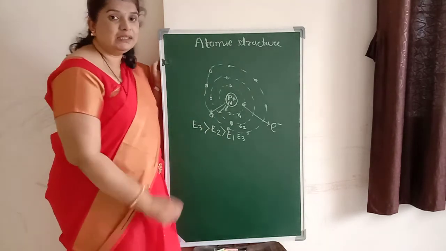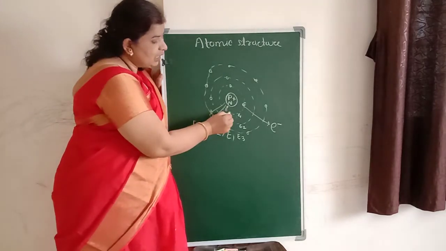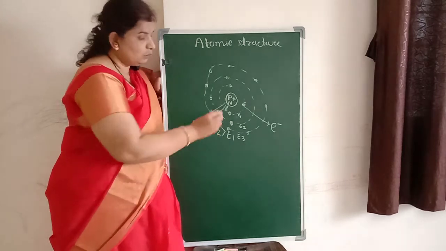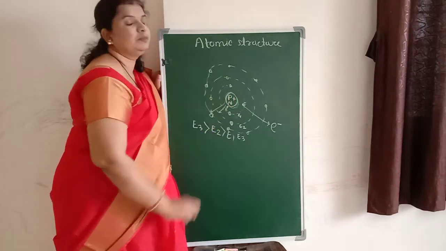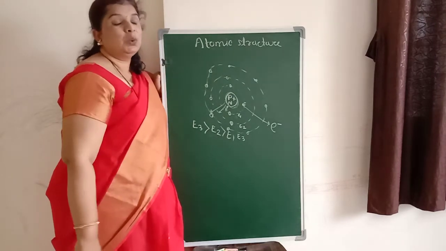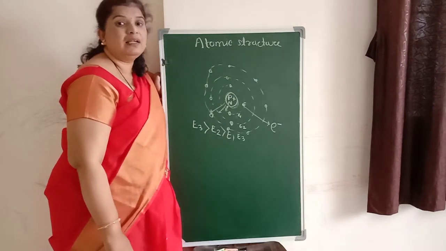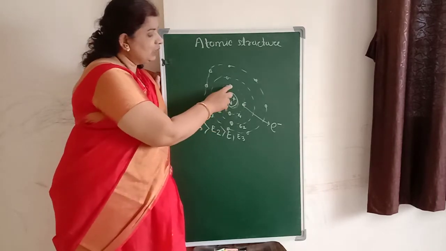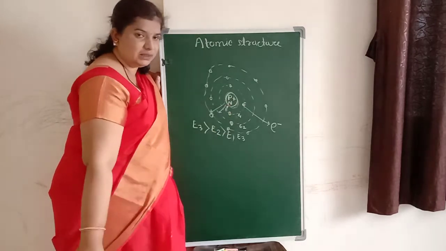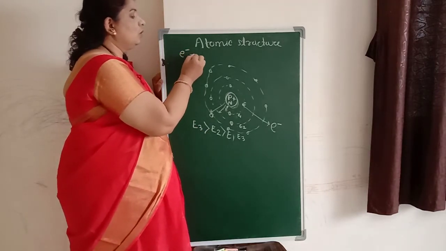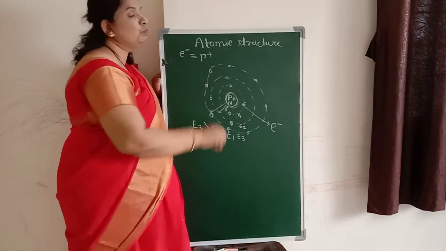Now the other concept is what? Each electron is bonded with this nucleus with the help of bonding energy. So each electron is tied to the nucleus, and remember one more point: the number of electrons is always equal to the number of protons.